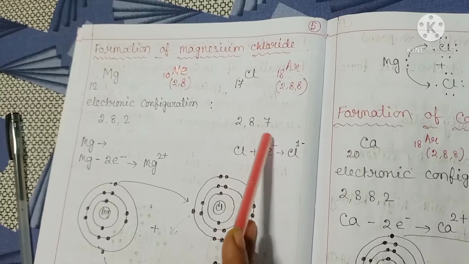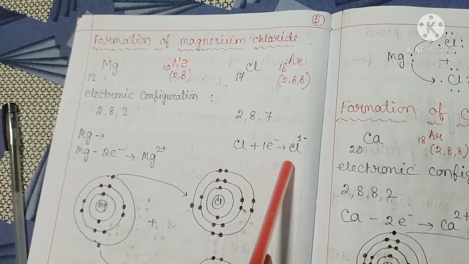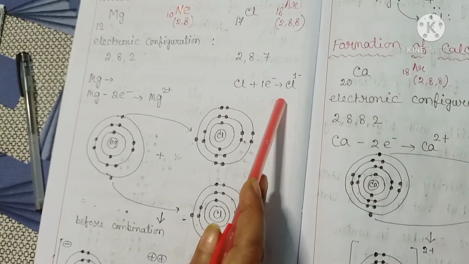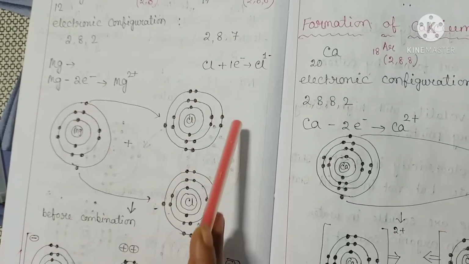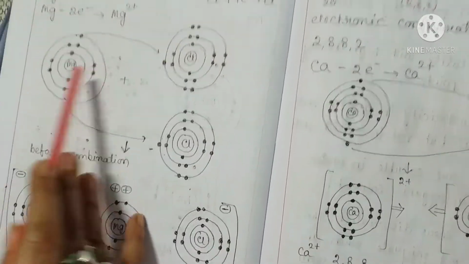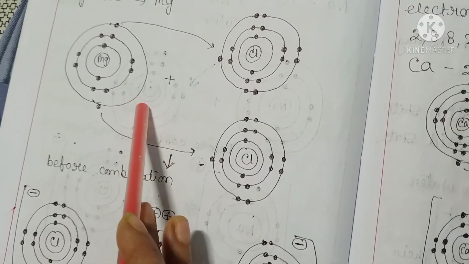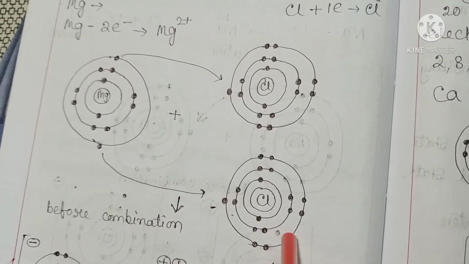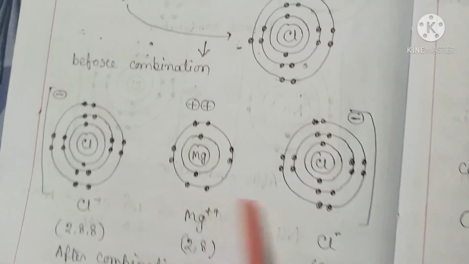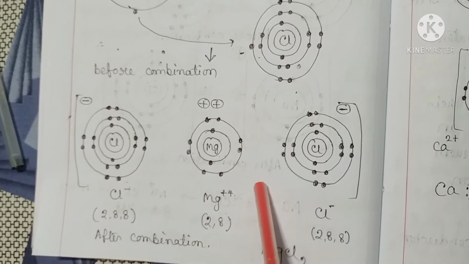Hence, it needs only 1 electron to complete its octet and can acquire the configuration of the nearest noble gas argon. Therefore, for each magnesium atom forming a magnesium ion, there must be 2 chlorine atoms to form 2 chloride ions. Thus, the ratio of magnesium and chlorine in magnesium chloride is 1:2.